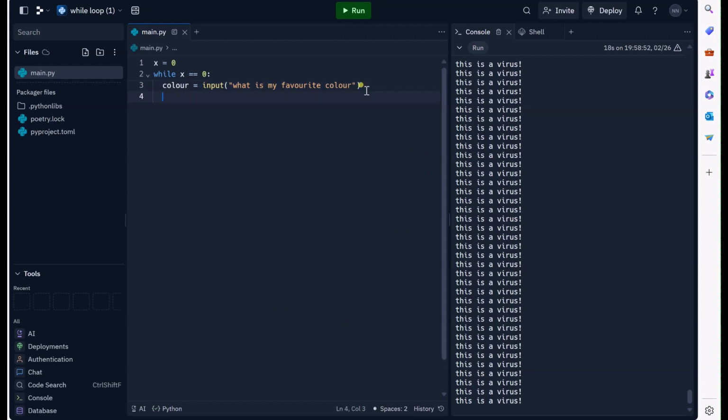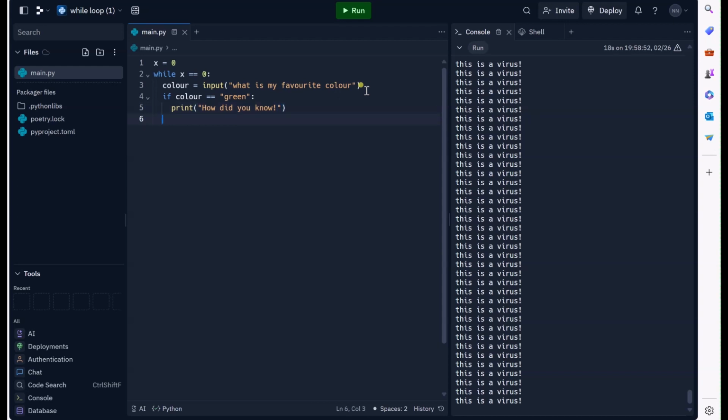And obviously I need to make a decision on whether they get it right or wrong. So if the color that they input is in fact equal to, let's see, green, nice lime green, then I'm going to print, how did you know? You must be some kind of stalker or something.